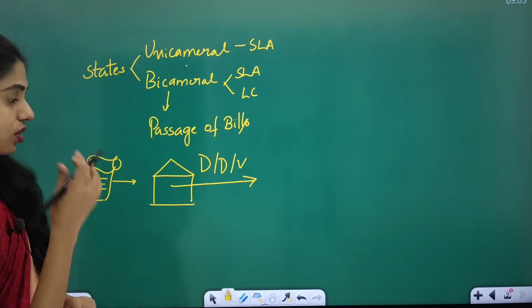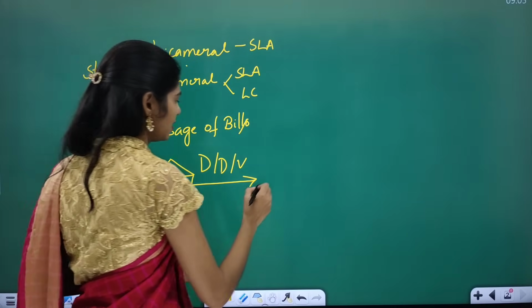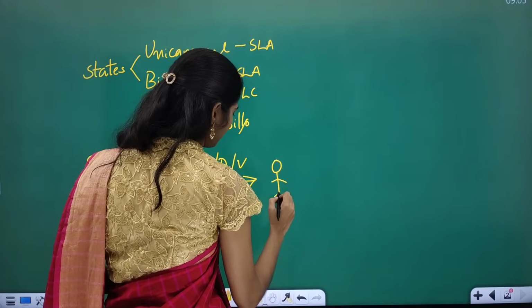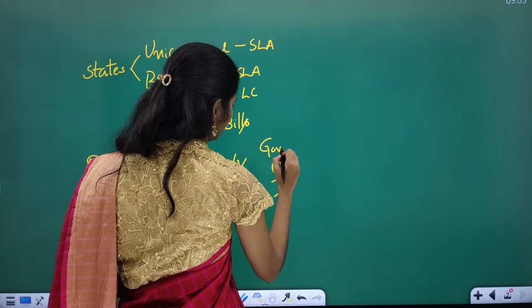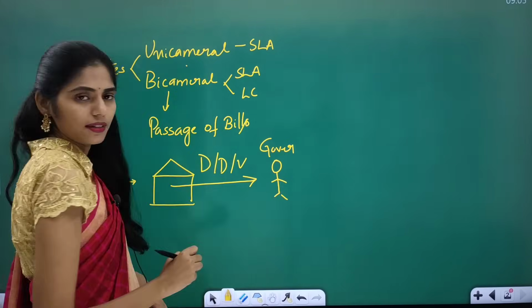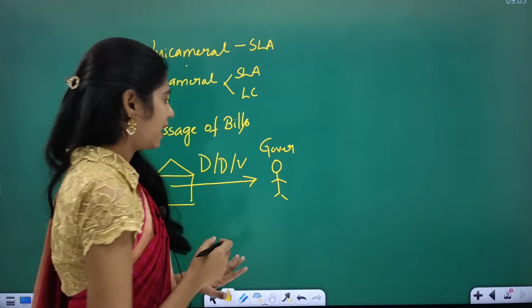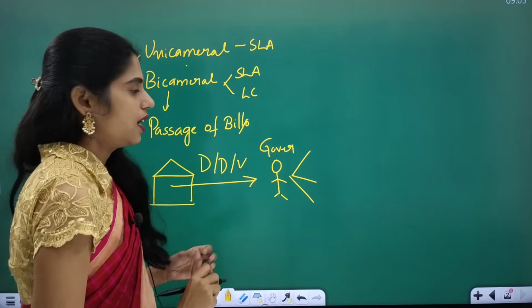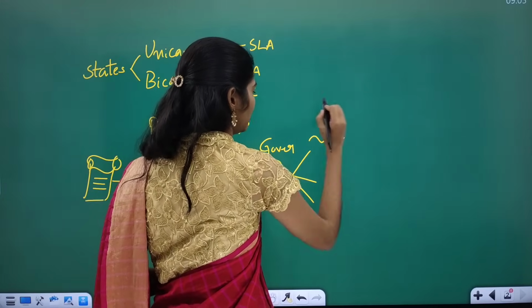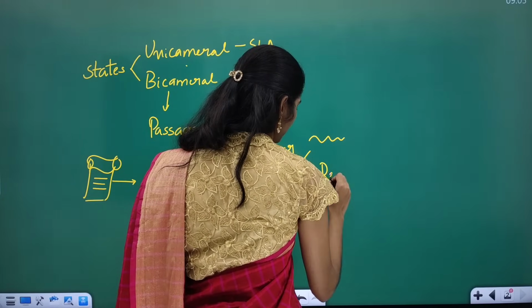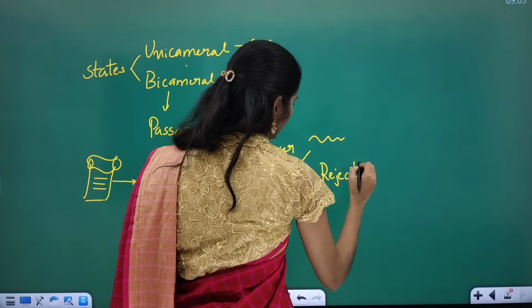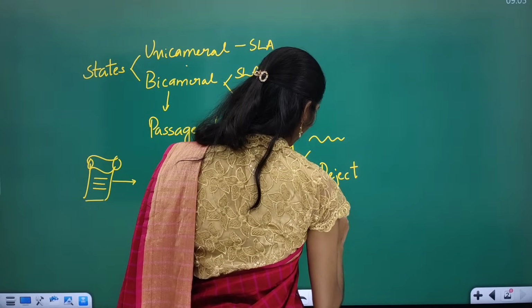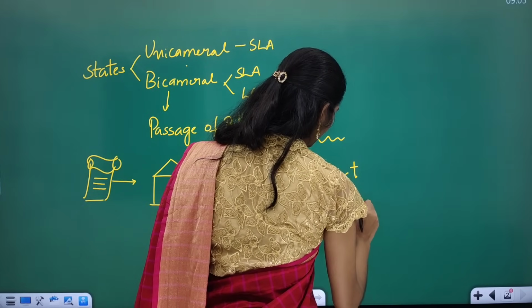After voting, if the bill is passed, then it is placed before the Governor for assent. The Governor has some choices: he can give his sign, or he can reject. He can hold the bill for the President's assent.